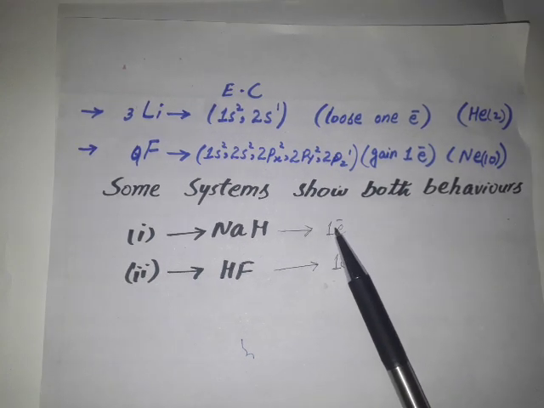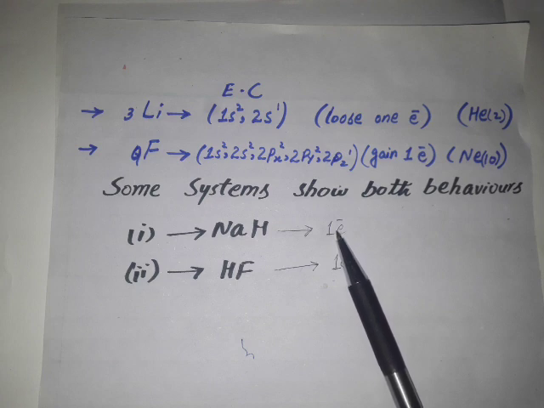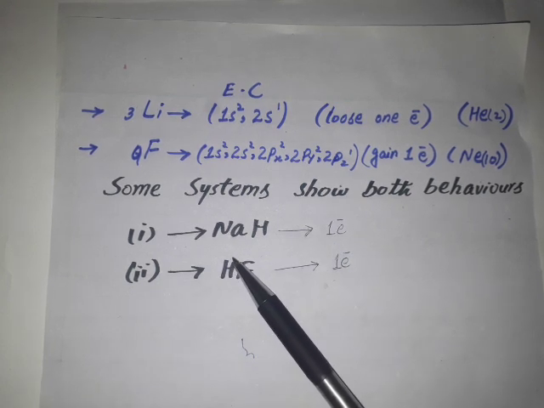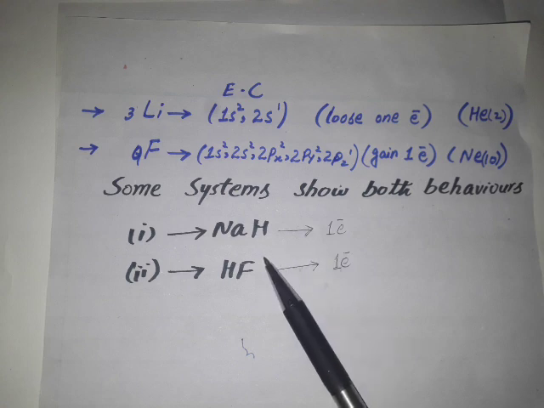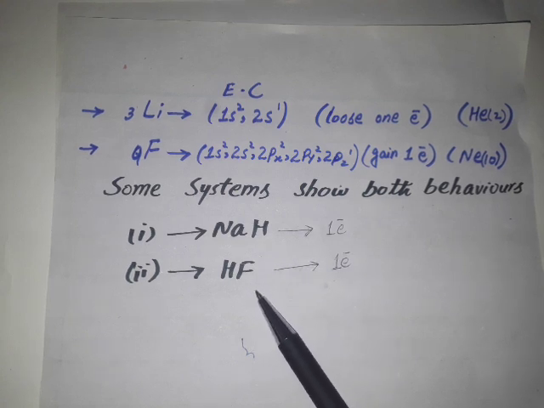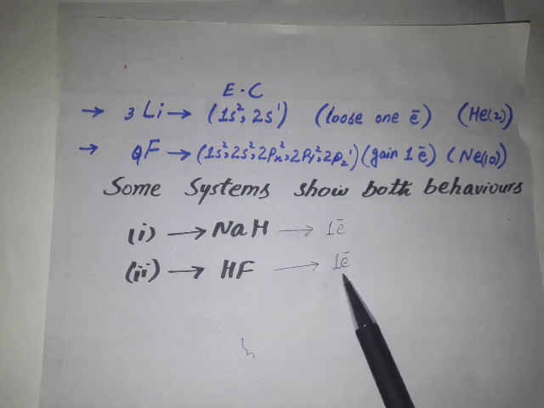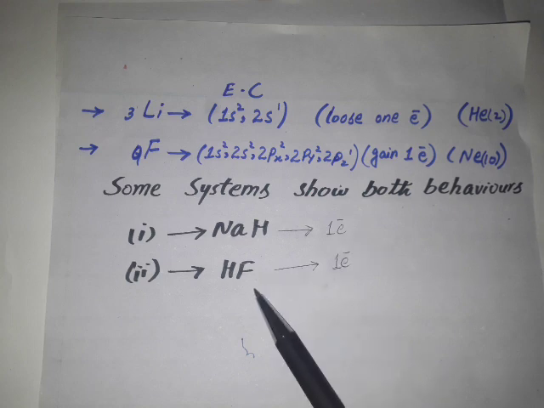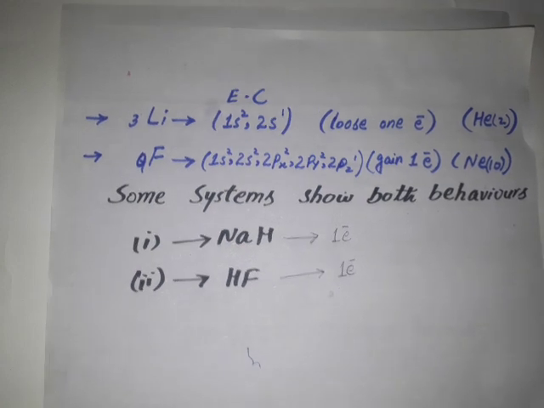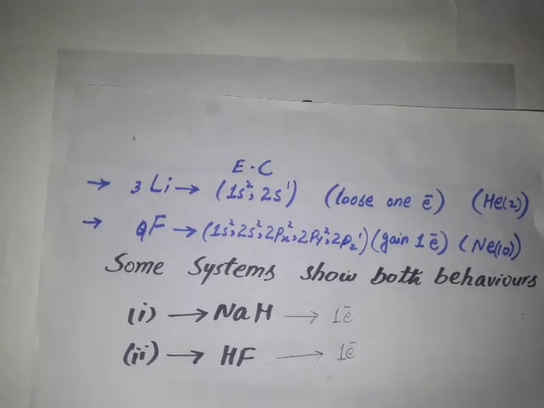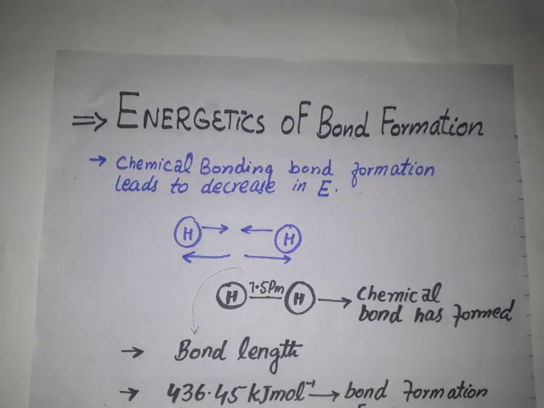There are some atoms which show both behaviors, that is, they donate as well as accept electrons from other atoms during bond formation. For example, during the formation of sodium hydride, hydrogen gains an electron from sodium, and during the formation of hydrogen fluoride, hydrogen donates or loses an electron to form hydrogen fluoride. Okay, these were some of the causes of why atoms form chemical bonds with other atoms.